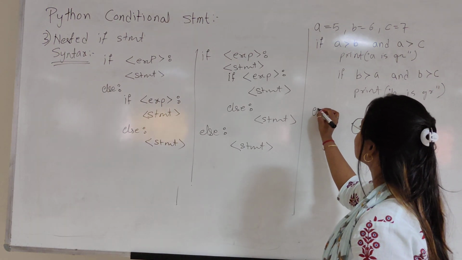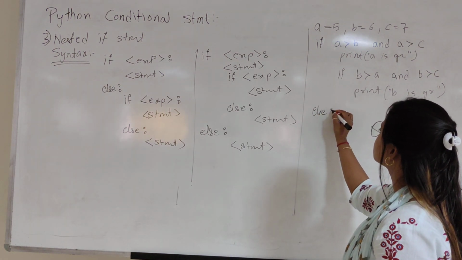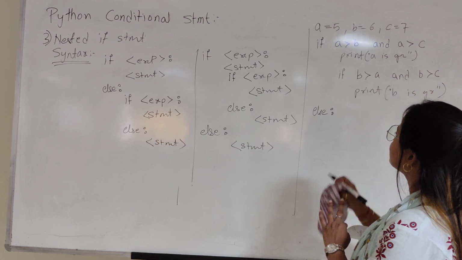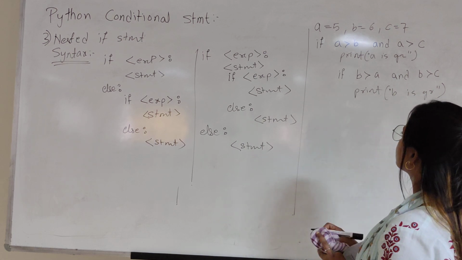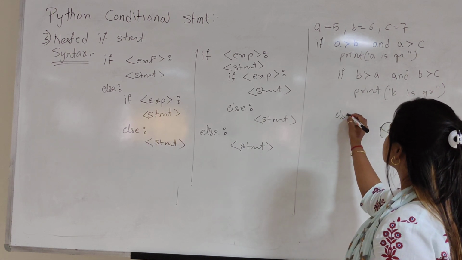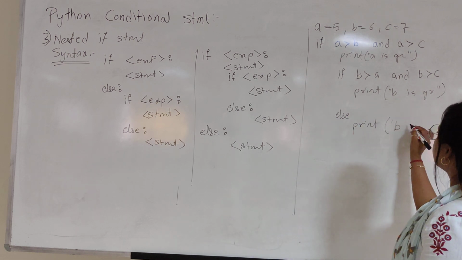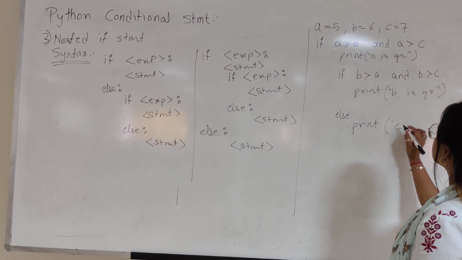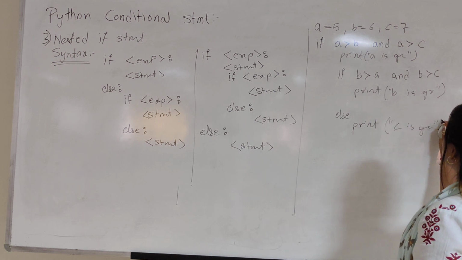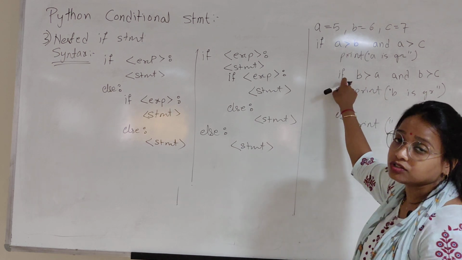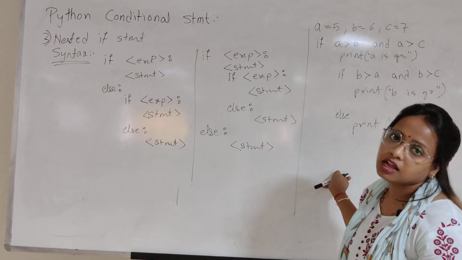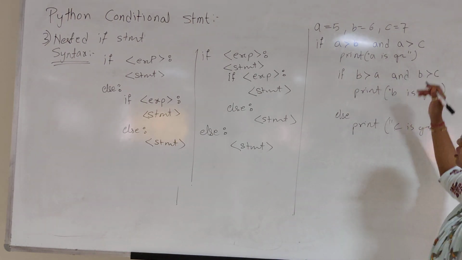Okay? Now for this if I don't have any else. So I'll just write else, or if you want to give else inside this, then it's also okay. Else print C is greater. Because if A is not greater, B is not greater, then of course C is the largest number. Okay? So this way.